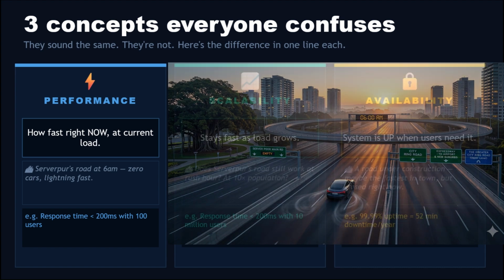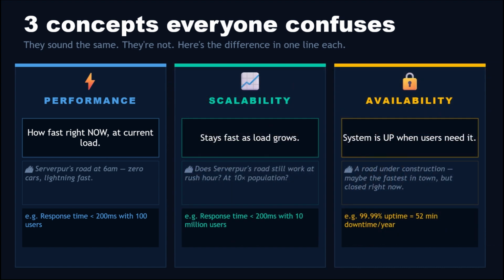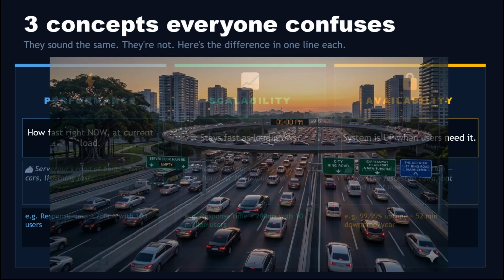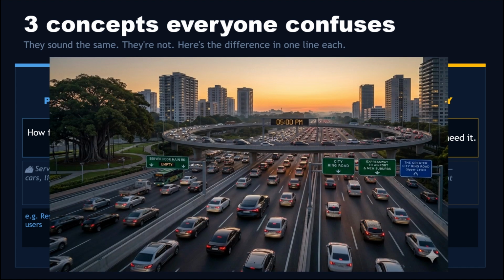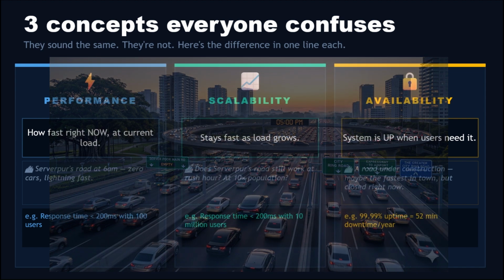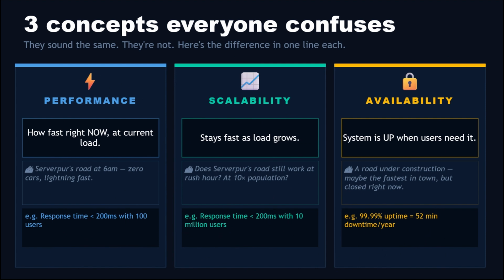Example: an API response time under 200 milliseconds when only 100 users are online. Scalability means the system stays fast even as the load grows. If SERVERPUR's road still flows smoothly at 5 pm during rush hour because we added extra lanes, that road is scalable. High availability means your system stays functional and online even if some components completely break.